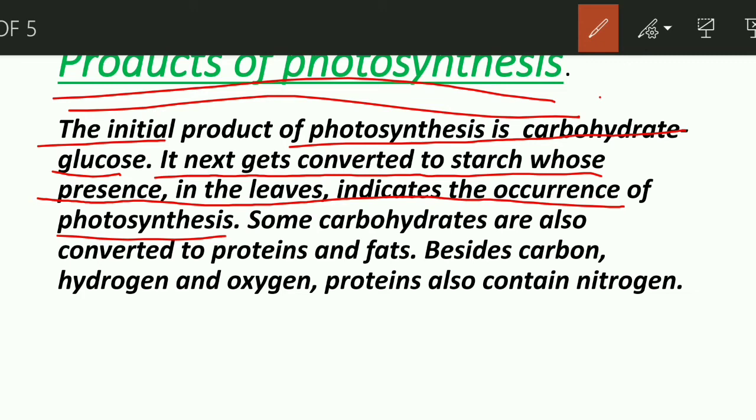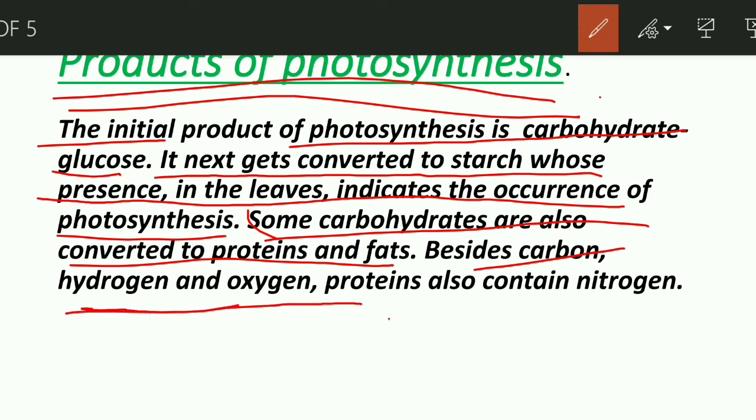Some carbohydrates are also converted to proteins and fats in the plants. Besides carbon, hydrogen and oxygen, proteins also contain nitrogen.